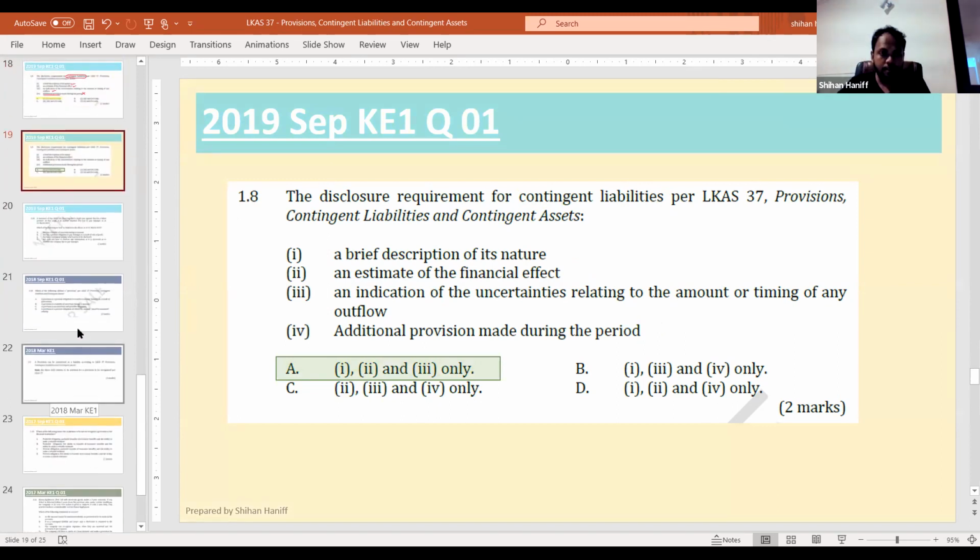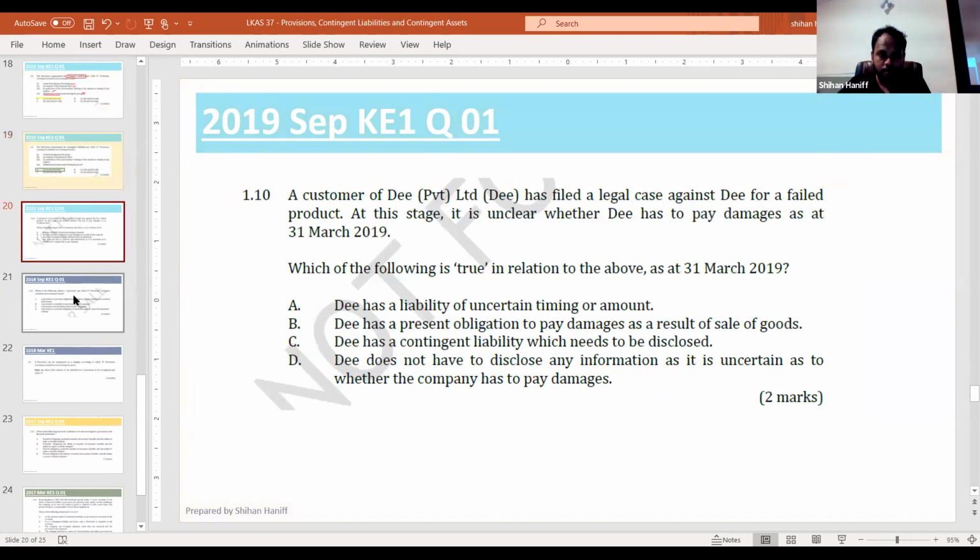So there are some other questions. We'll do one more question. Tell me the answer to this. You only need the basic overall knowledge or overall picture about what is a provision, what is a contingent liability, contingent asset. That's the answer to this. Which of the following is true?